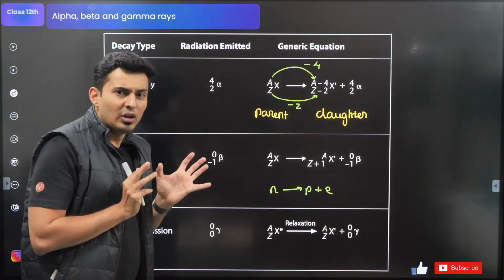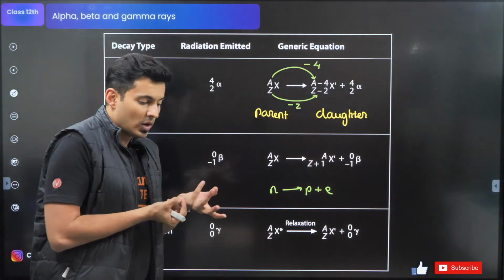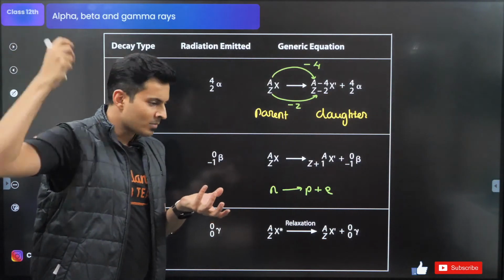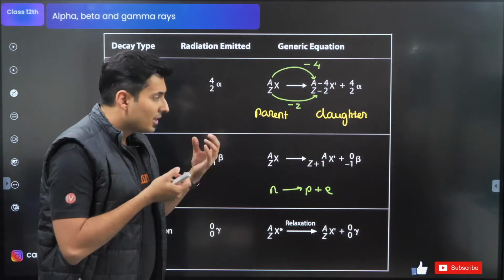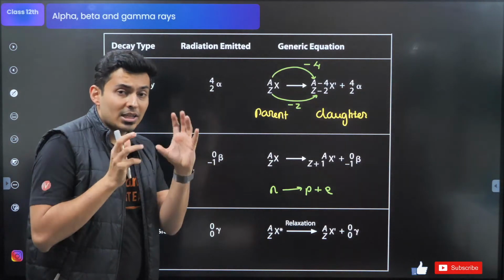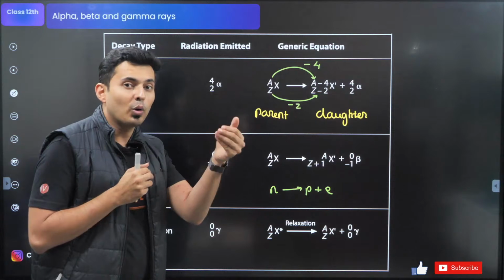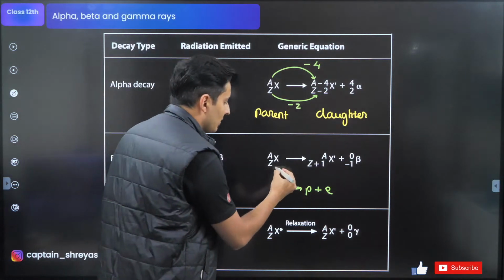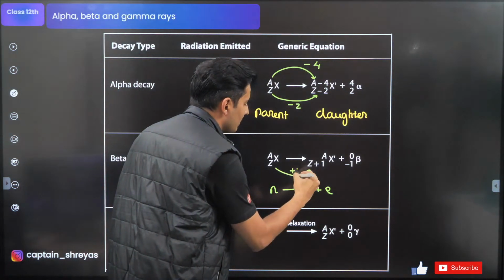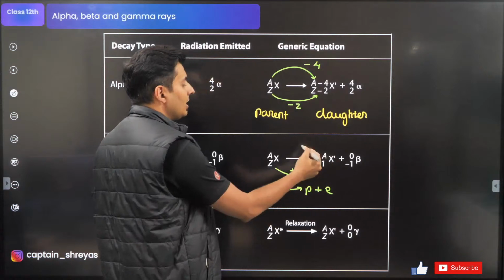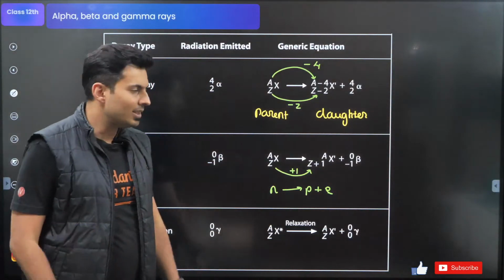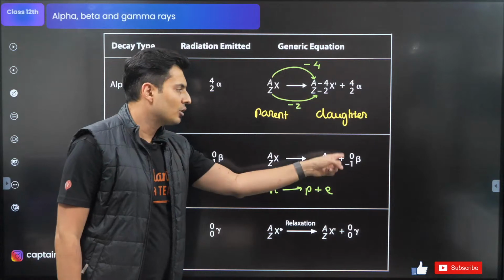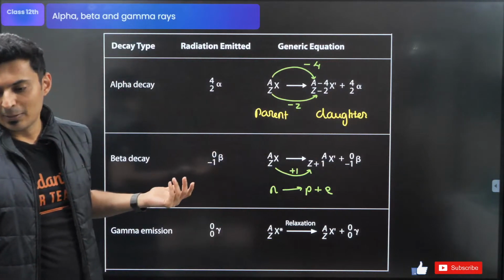A neutron is there, a neutral particle. Suddenly it becomes a proton and an electron is just thrown out. So the moment it becomes a proton, what will happen? Charge will increase. So the atomic size will not change, but the number will change because the proton is 1 excess. So that's why you can see the atomic number increases by 1. There is no change in the atomic mass number because the neutron became a proton, roughly the same mass. The electron is just thrown out, which is called the beta particle.